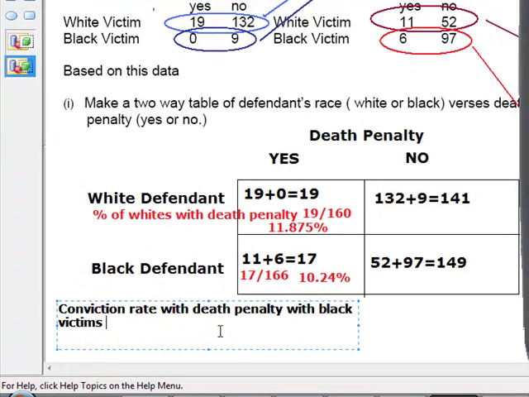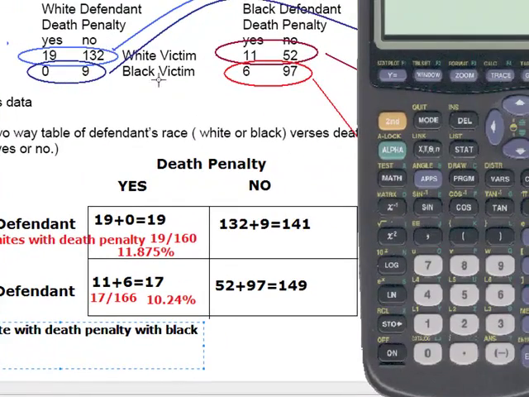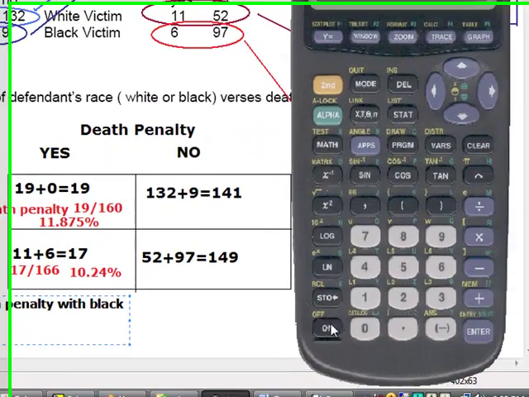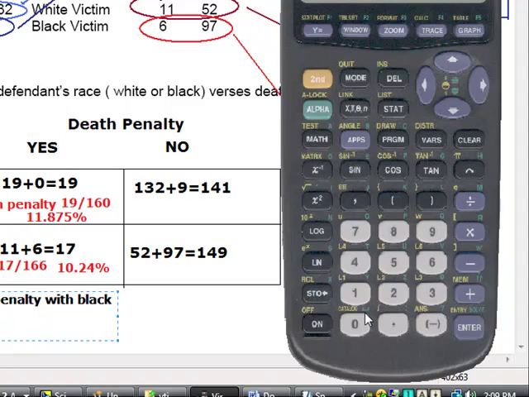I want the conviction rate with death penalty for black victims, right? And where is the victim's race? Right here. Oh, you computed already. You just add all these rows, right? So that's the total number of cases that came, plus 9 plus 6 plus 97, right? Makes sense? Out of which, how many got the death penalty? 6, right?